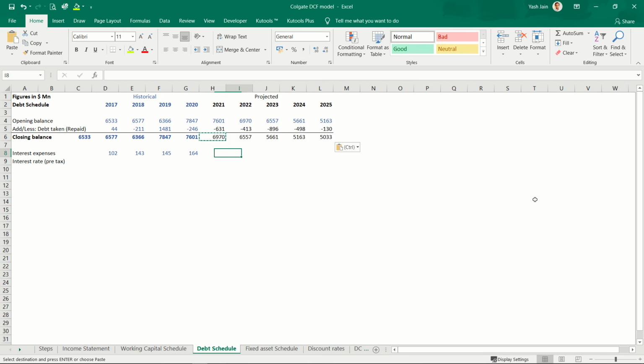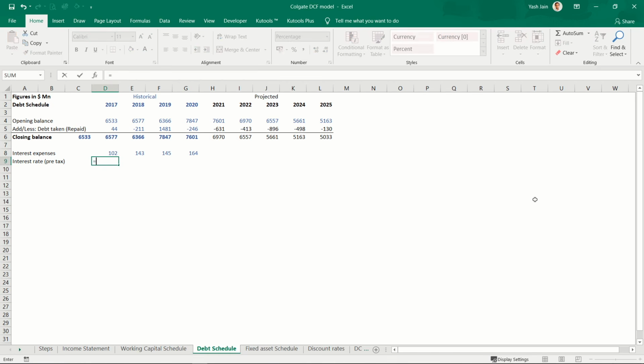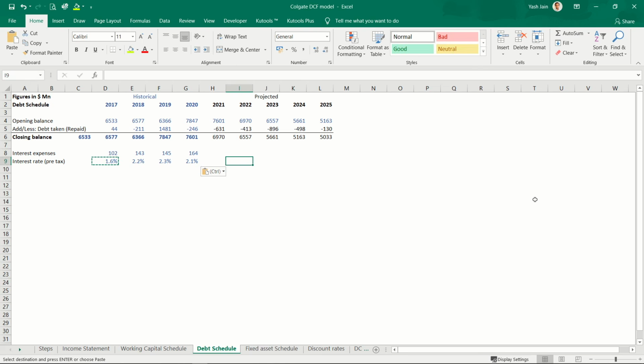Now I have to calculate the interest that I have paid on them. For that I should know what my past interest rates are. So it would be this divided by opening balance, copy paste. So it has been around 1.6, then 2.2, 2.3, 2.1. In future also I expect these interest rates to prevail. So I'll be paying interest around 2.1%.